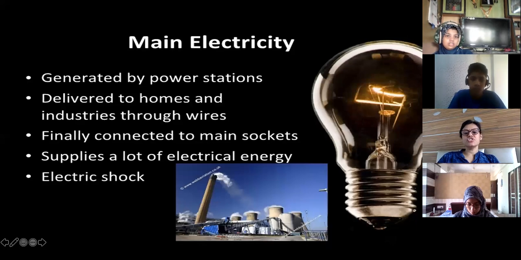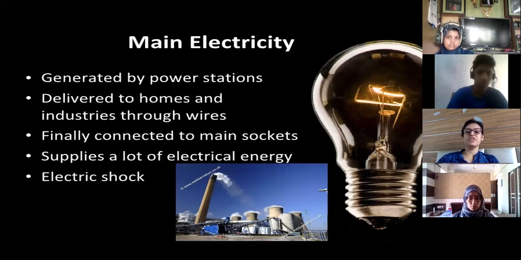Mains electricity is generated by a power station and delivered to homes. You can see this is your thermal power station. Boilers are there. And it comes to our house and gets connected through main sockets. So whatever appliance you have to connect, you just put the plug point. Fridge, TV, everything has a plug point, and you plug it in and switch on, and your device works.